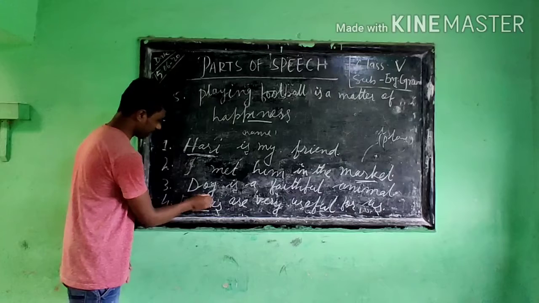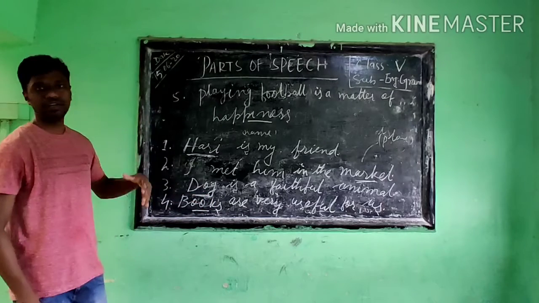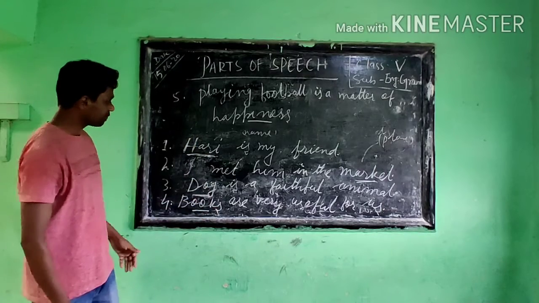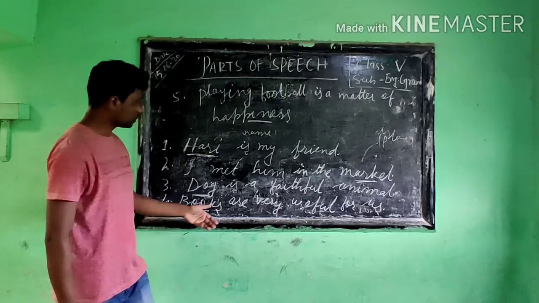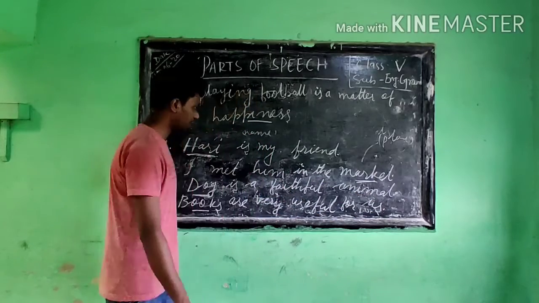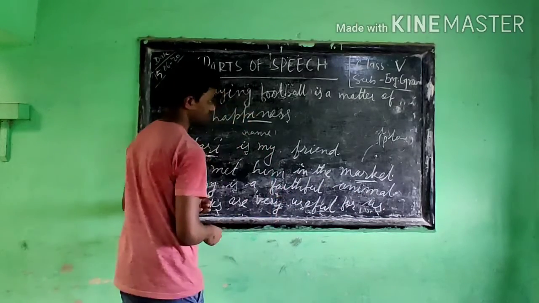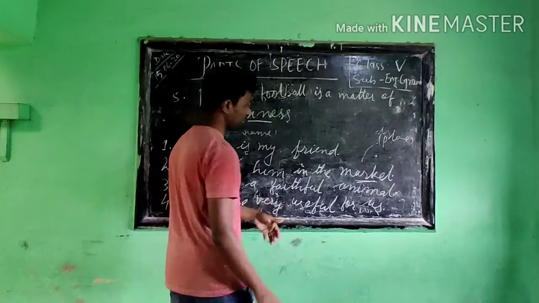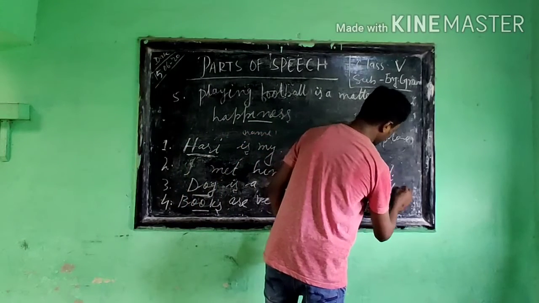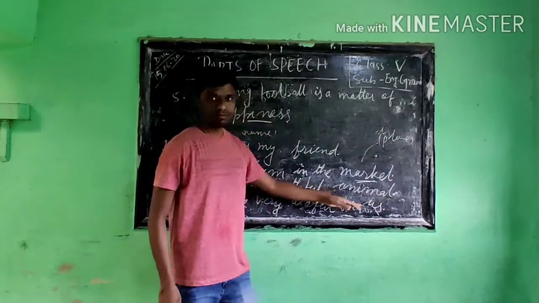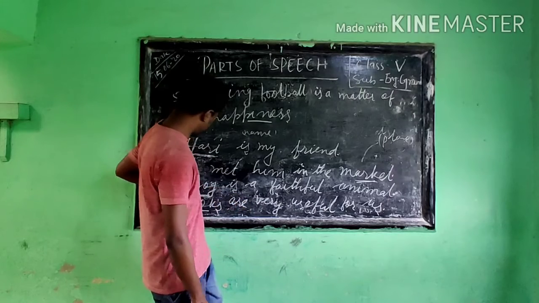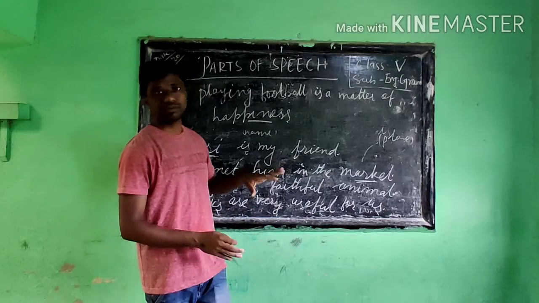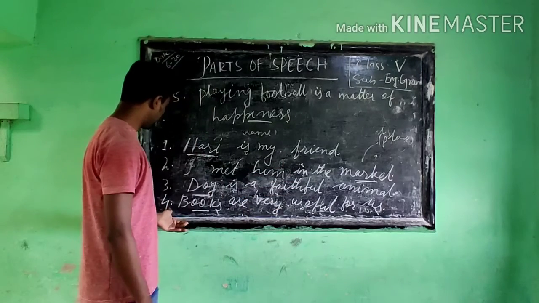Here, dog is the name of an animal, therefore it becomes a noun. Then the fourth one.